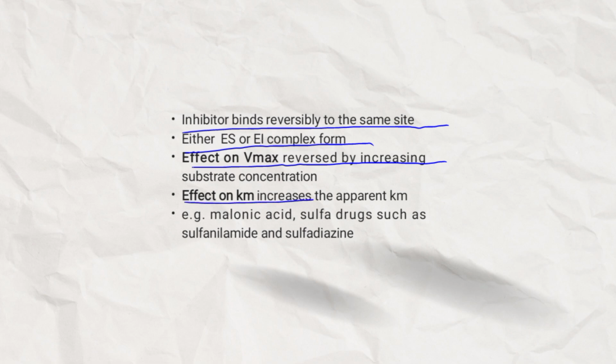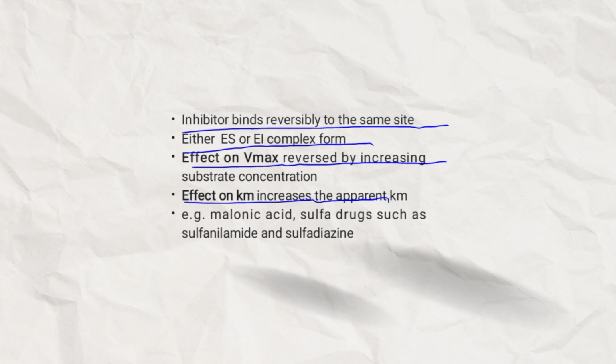Effect on Km. A competitive inhibitor increases the apparent Km for a given substrate. This means that in the presence of competitive inhibitor, more substrate is needed to achieve half maximum velocity.